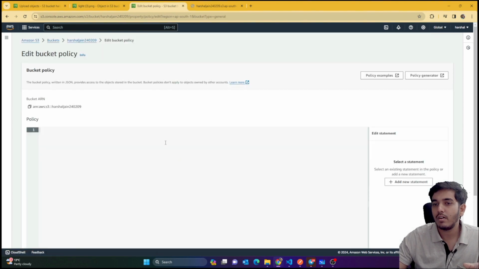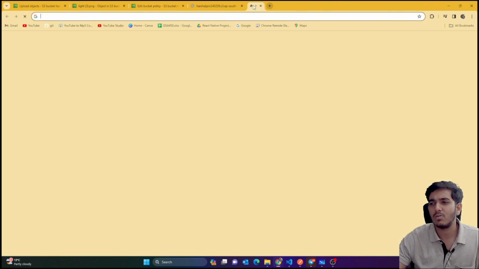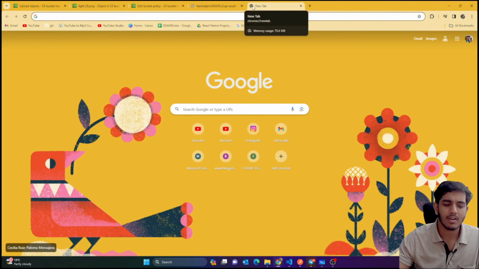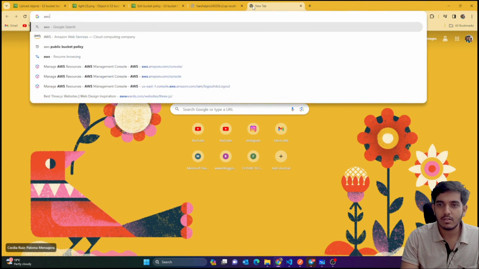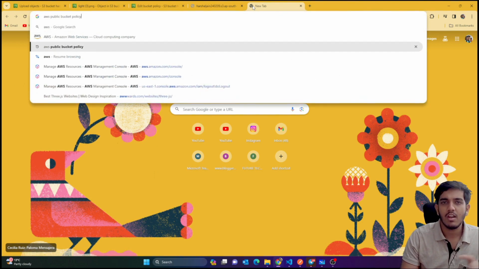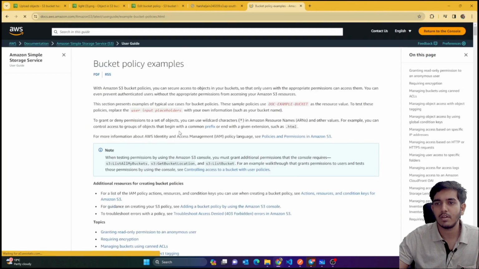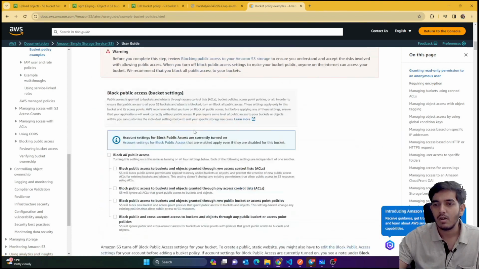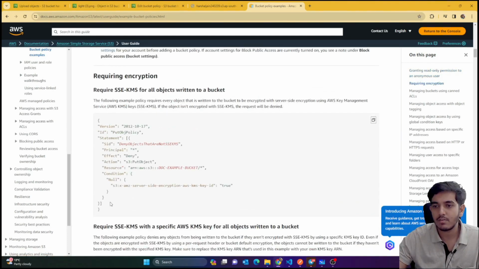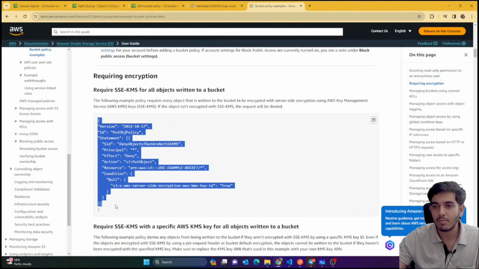Okay, so here I can just copy it from Google, or I can use ChatGPT, whatever you want. I always use this. I don't remember the policy, so it's very time consuming and you have to save time. Okay, so I've just searched for AWS public bucket policy. Just search for this and you'll get the documentation also, or if you want something you can just directly get it from there. I think they would provide it somewhere here. Yeah, you can see that you can just copy this if you want.